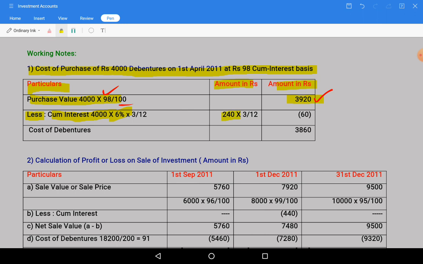240 rupees. But when we are purchasing on 1st April, when did the books of account start? January. Last time interest was paid in December. So January, February, March, and after that the first date of April. So we need to consider 3 months, 3 by 12, it will become 60 rupees. If you exclude the 60 rupees from 3,920, you will get the cost of debentures as 3,860.